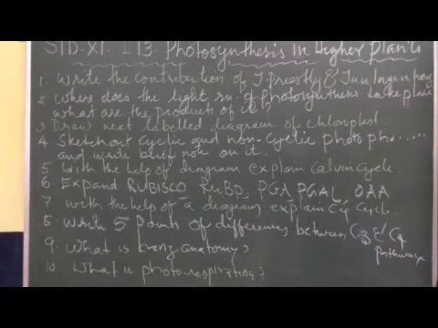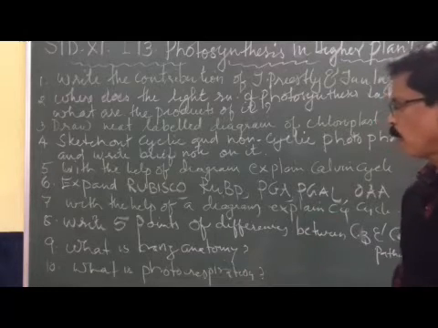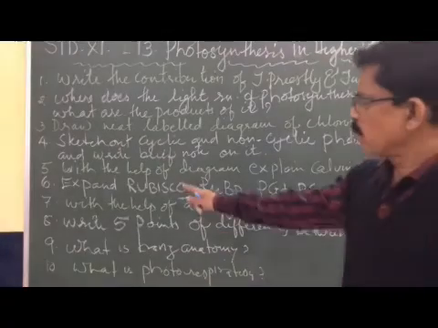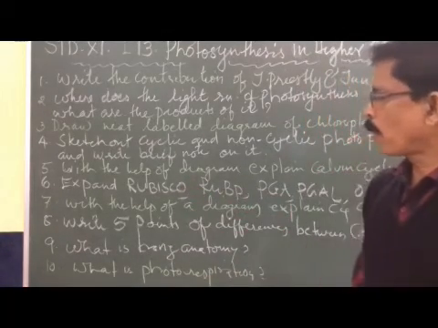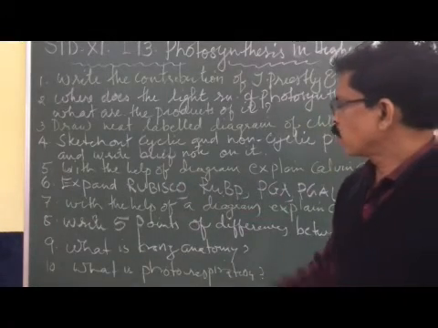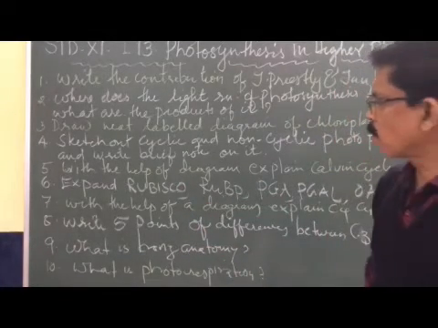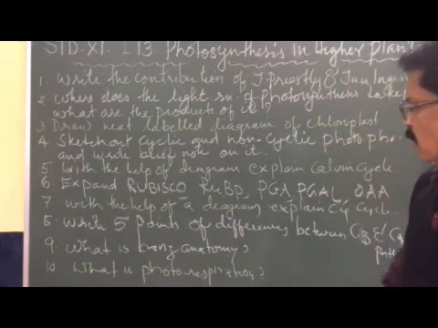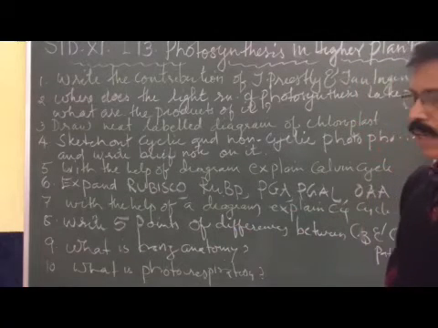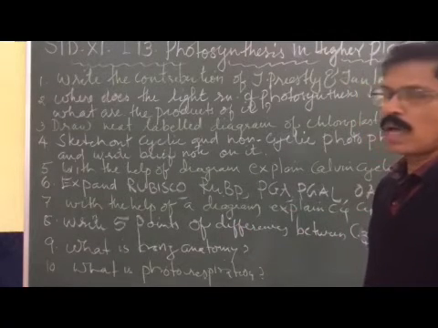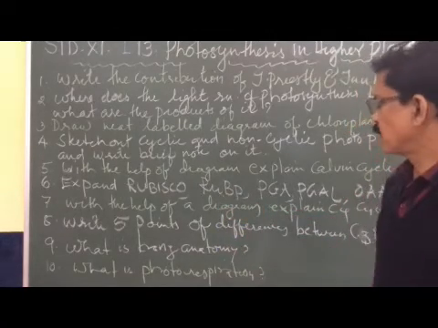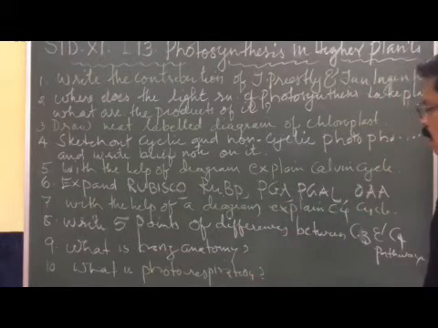Now the 6th question: explain Rubisco, RuBP, PGA, PGAL, OAA. Rubisco, ribulose bisphosphate carboxylase oxygenase. This enzyme is the most abundant enzyme or protein present in the universe. It can catalyze both the oxygenation reaction and the carboxylation reaction. RuBP, ribulose bisphosphate, also called ribulose 1,5 bisphosphate, is the primary carbon dioxide acceptor in the Calvin cycle. PGA is the first stable product in the Calvin cycle.